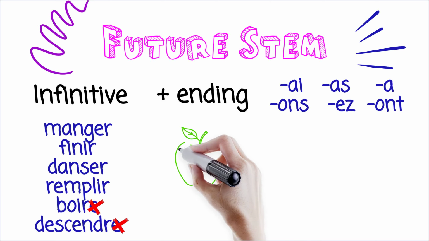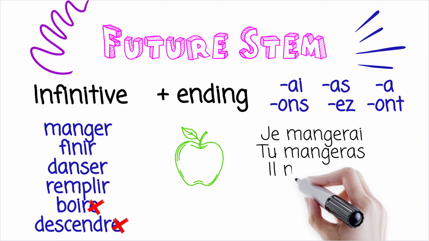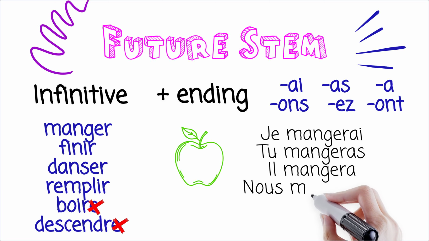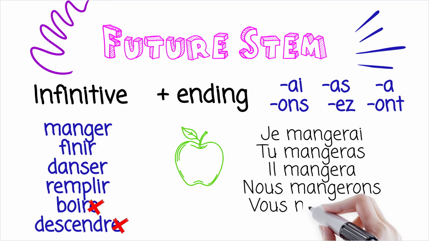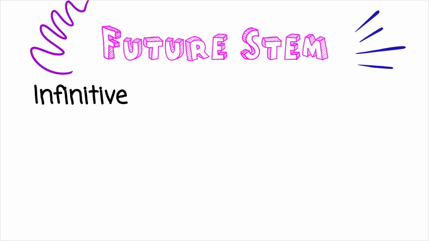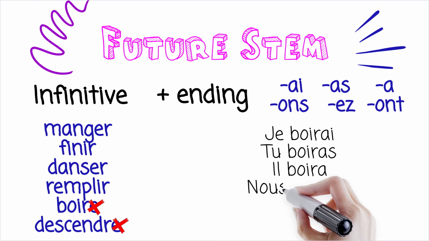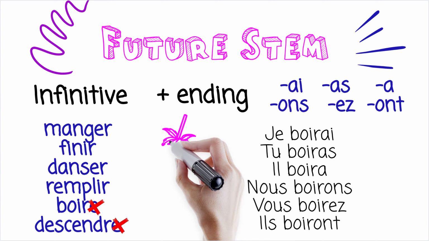So if we want to say someone will eat, we're going to use the verb manger, and we're going to conjugate it like this. Je mangerai, tu mangeras, il mangera, nous mangerons, vous mangerez, and ils mangeront. Let's just have a quick look at what happens again with our verbs that end in E, like boire and descendre. So our endings are going to remain exactly the same. We just need to drop our E before we add them. So, je boirai, tu boiras, il boira, nous boirons, vous boirez, ils boiront.